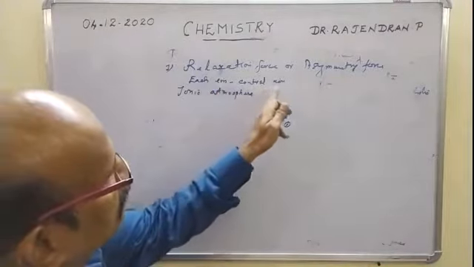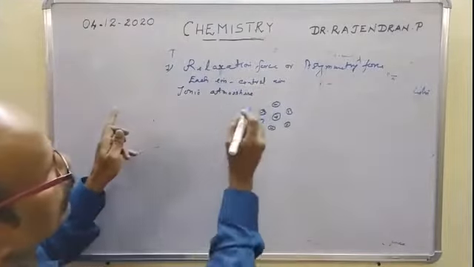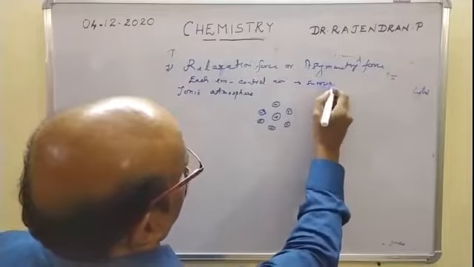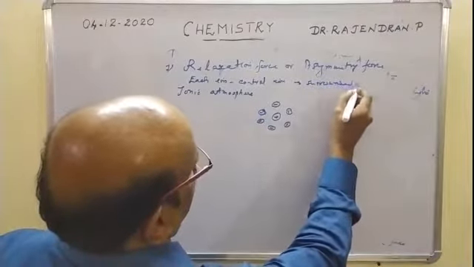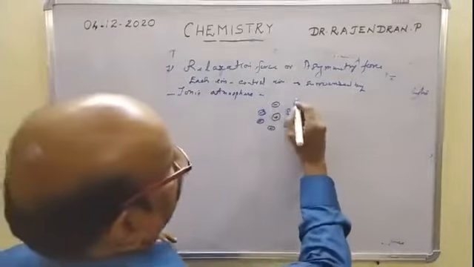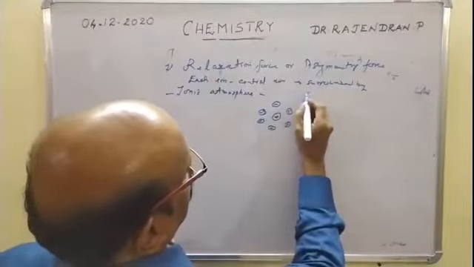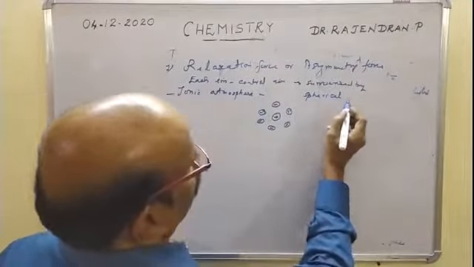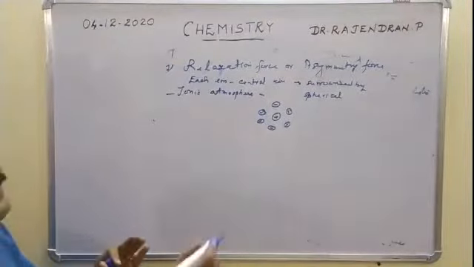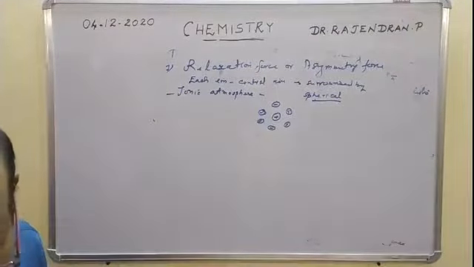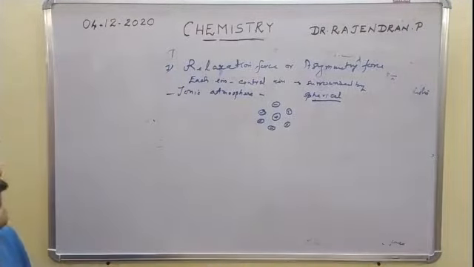Each central ion is surrounded by an ionic atmosphere, and the geometry of the ionic atmosphere is completely spherical. That is also very important. The ionic atmosphere is spherical in the absence of the electric field.